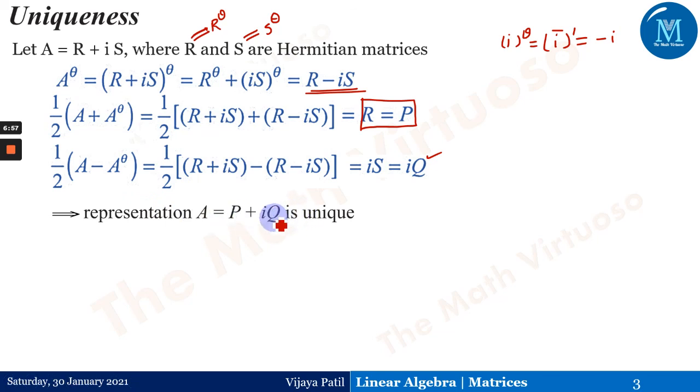So we have completed the claim for the second part also, that is the uniqueness of this particular form. Okay, and hence we are done with the proof.